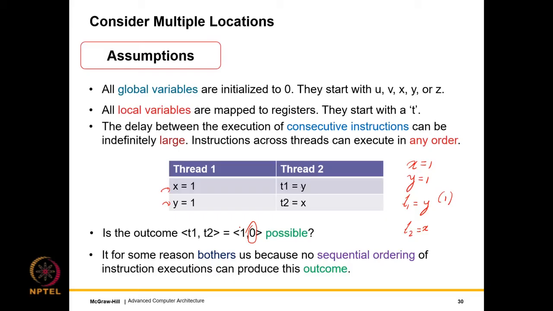So we are saying that yes, there might be many outcomes, but this particular outcome in our opinion is not possible because it does not meet our standard of intuitiveness. It does not appear to be very intuitive because our logic is that, look, first we set x, then we set y, then we read y to be 1, so we should definitely read x to be 1, but we are reading it to be 0, and this is where we have a big issue.